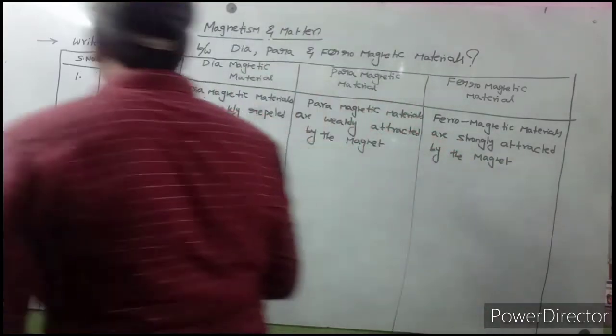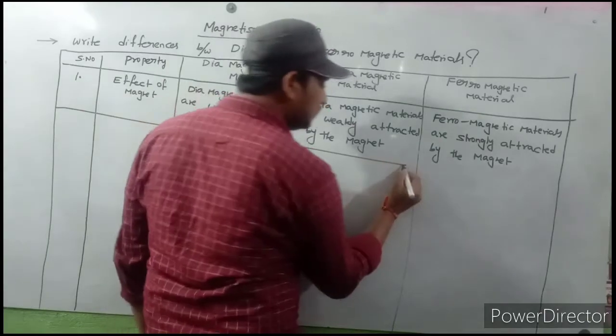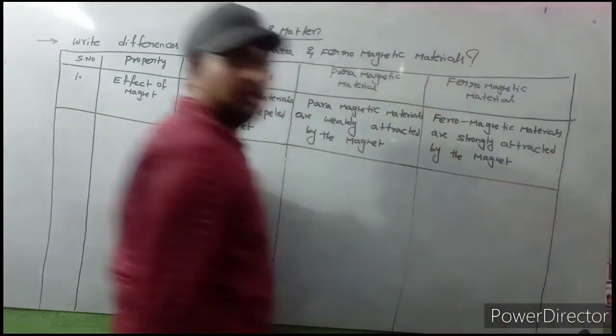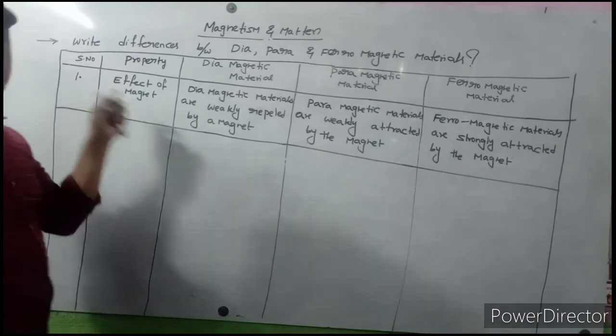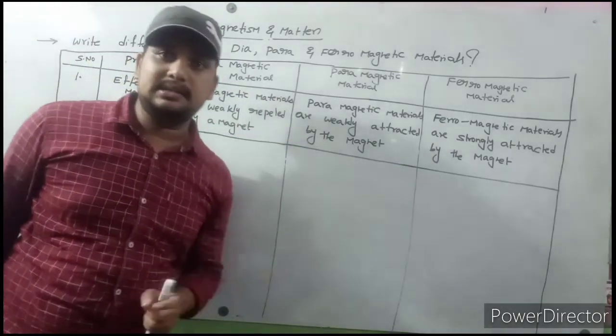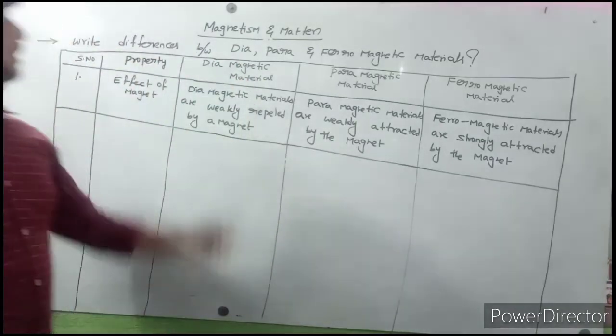So this is the first property. What is the first property? Effect of magnet: how the magnet will affect diamagnetic, paramagnetic and ferromagnetic materials. Observe carefully.